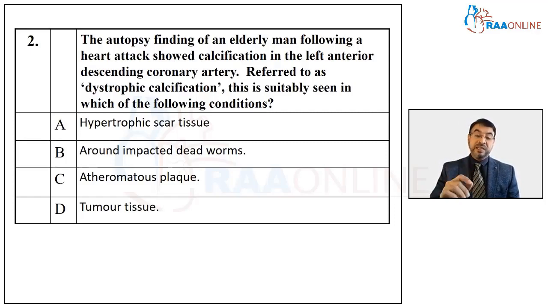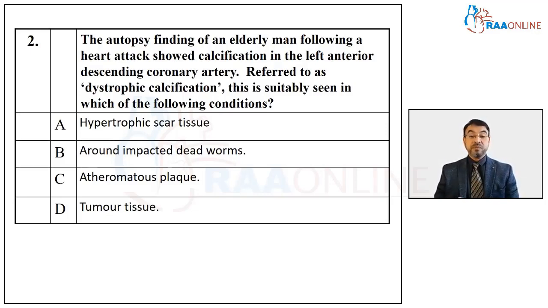So in this case, we are actually focusing on OBA, one best answer. When it comes to one best answer, the best example of dystrophic calcification would be calcification inside a blood vessel in a plaque which has undergone degeneration, and that is atheromatous plaque. So, Aslam, your answer is absolutely right. Thank you. Now, this is an atheromatous plaque.